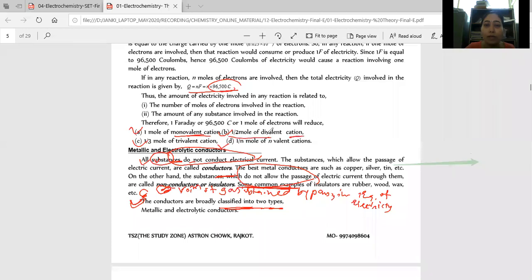Monovalent means ions like Na plus, divalent means Ca plus 2, such types you can directly relate with n. 1/n mole is for an n-valent ion. This is the valency. If we have Ca plus 2, 1 Faraday gives 1/2 mole. For Al plus 3, we get 1/3. It means if the valence is n, we always get 1/n mole, that is for an n-valent cation, right?